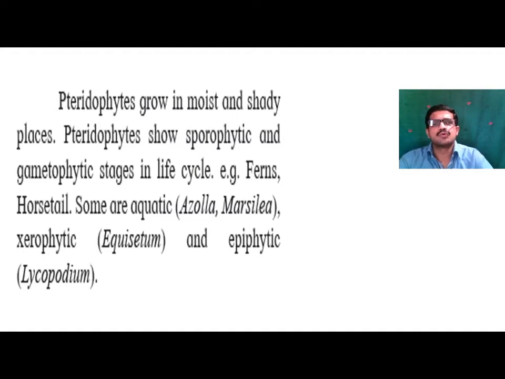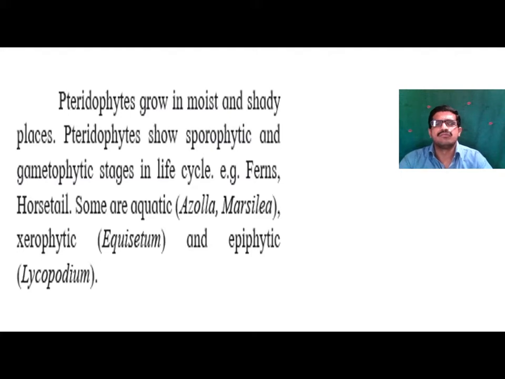Pteridophytes show sporophytic and gametophytic stages in the life cycle. If you observe the whole life cycle of the pteridophyte, it consists of a sporophytic generation and a gametophytic generation. In the sporophytic generation, it produces spores. In the gametophytic generation, it produces gametes, that is male and female gametes.